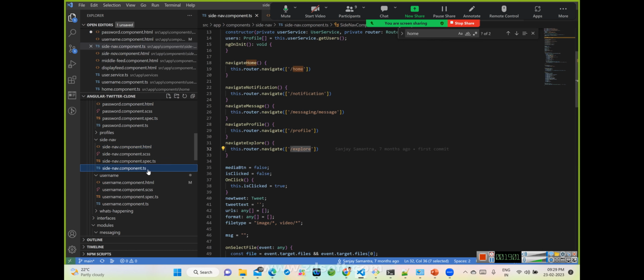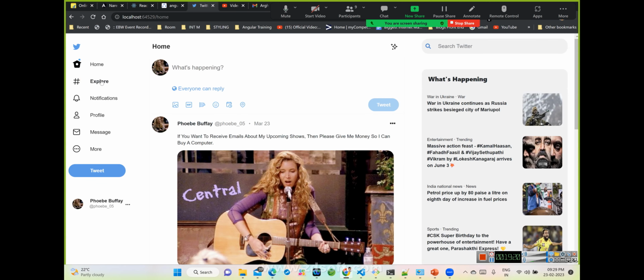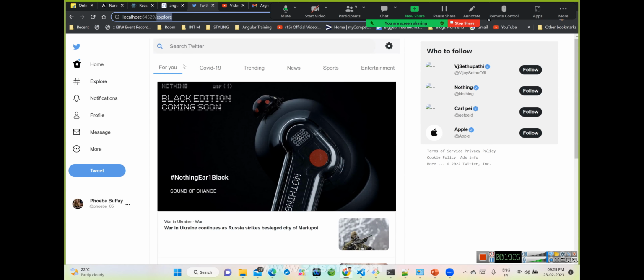On click of every element in the left sidebar, we are just navigating to that particular route. In case of notification click, going to the notification route, message click, going to this route, profile click, going to this route, right? So let's test one thing. Currently I am in home, right? Home is rendered over here. If I click explore, explore came into the picture and explore related content will be displayed.